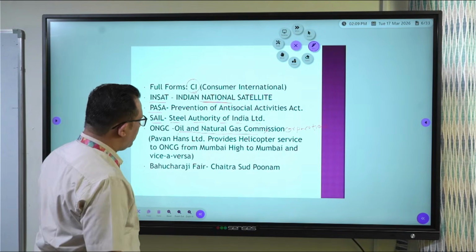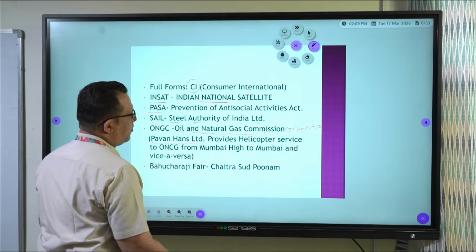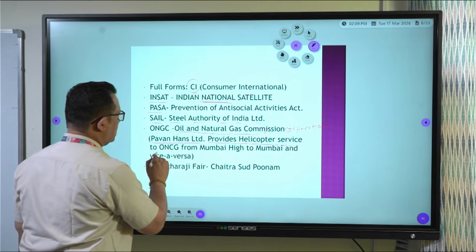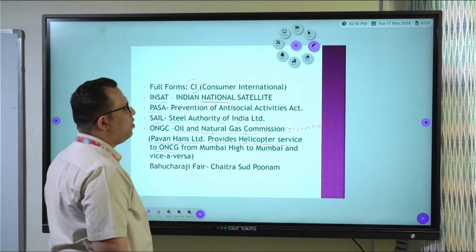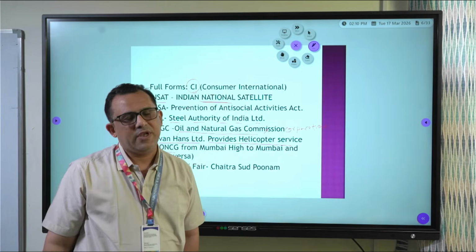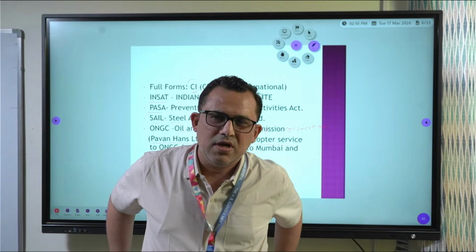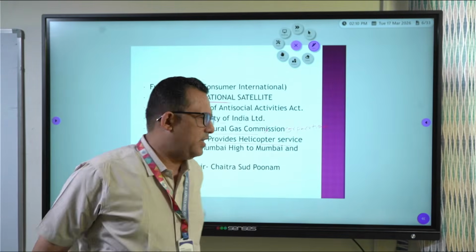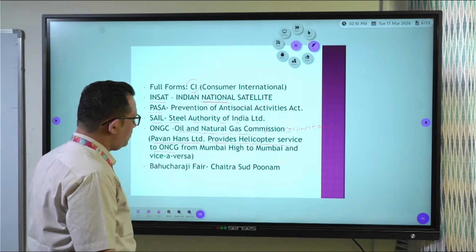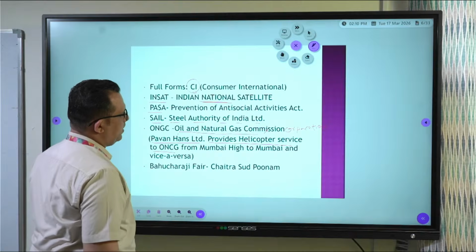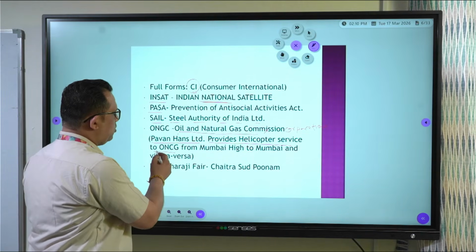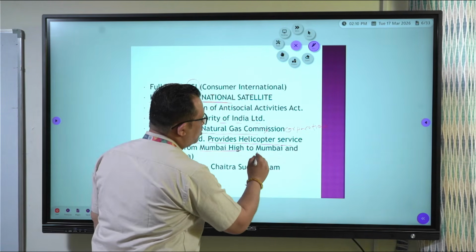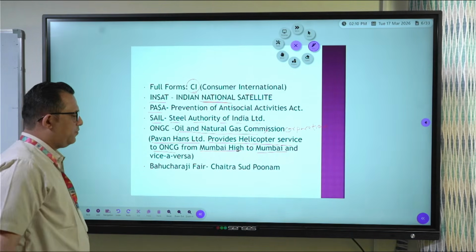Then one more data, Pawan Hans Limited. It provides helicopter services to ONGC, because we're talking about ONGC, Oil and Natural Gas Corporation. Previously it was Oil and Natural Gas Commission, but now it's Oil and Natural Gas Corporation. Pawan Hans Limited provides helicopter services to ONGC from Mumbai High to Mumbai and vice versa.